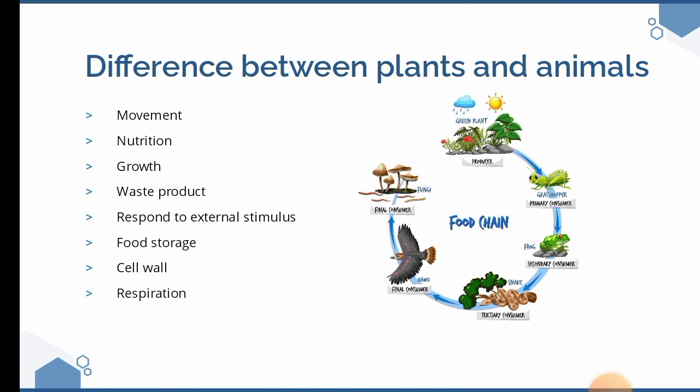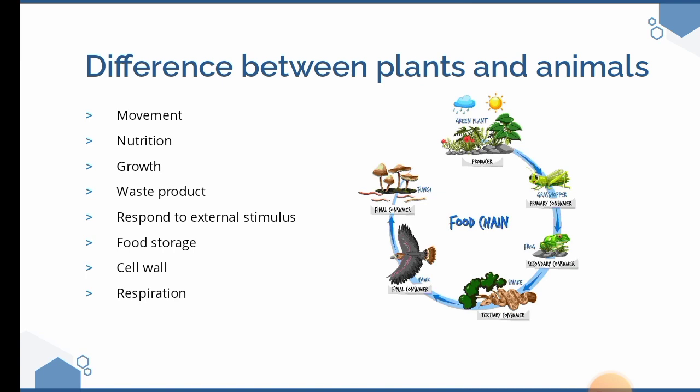Movement. Plants move only by moving their parts, but they cannot locomote, while animals locomote from one area to another. Nutrition is different in these two species of organism. Plants obtain their food through absorption of mineral salts from the soil, and do photosynthesis using light from the sun. That's what they are known as autotrophs. Animals are heterotrophs. They feed on producers and other autotrophs.